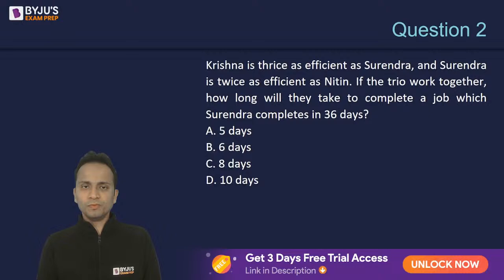Now, question number 2, again a question on time and work. Krishna is thrice as efficient as Surendra, and Surendra is twice as efficient as Nitin. If the trio work together, how long will they take to complete a job which Surendra completes in 36 days?